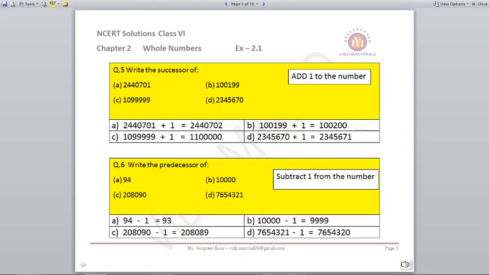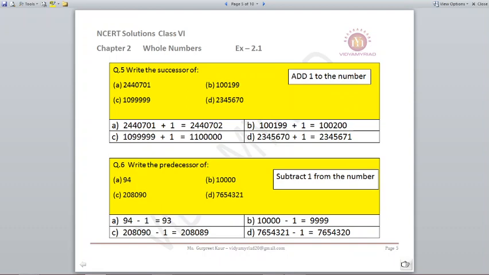Question number 5. Write the successor of. Whenever it is successor, you will add 1 to a number. The next question is the predecessor. Whenever there is a predecessor, pre means pehle, if you know Hindi. So you will subtract 1 from the number. In English also you must have done prefix and suffix. A prefix is the letters you put before the word, and a suffix is after the word. In the same way, there are predecessor and successor. In the case of successor, you will add 1. In the case of predecessor, you will subtract 1.